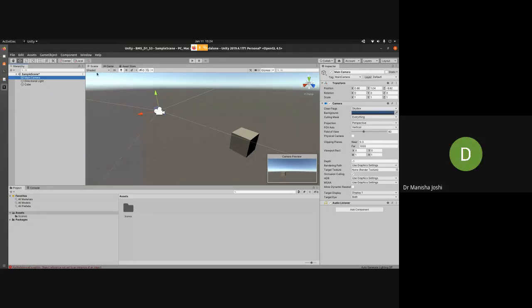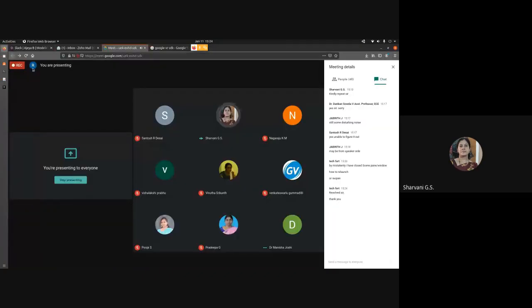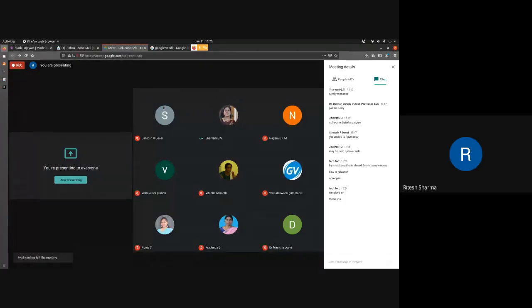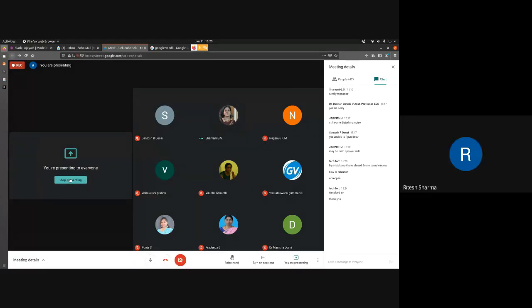Hello, Ritesh. Yes, sir, I have a problem here. I have installed this project and this 2019.4.17f1. After that, I did not get the 3D and other files, sir. Shall I share my screen and show it to you? Yeah, sure, go ahead.